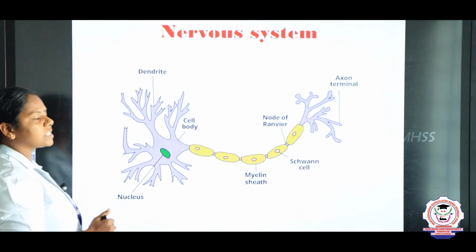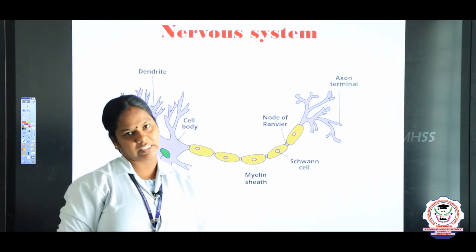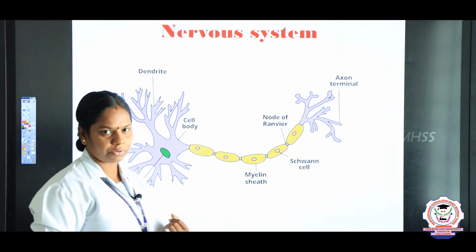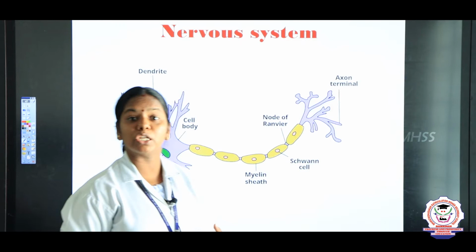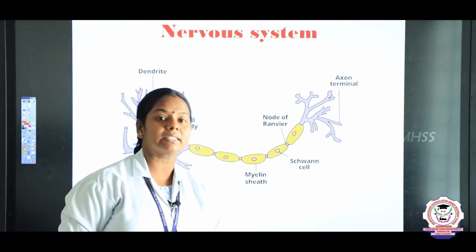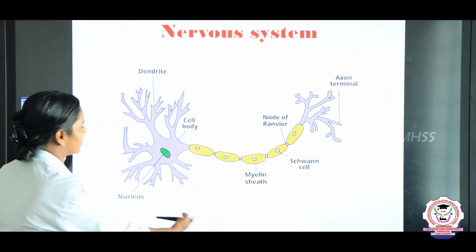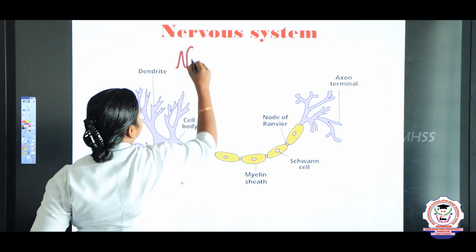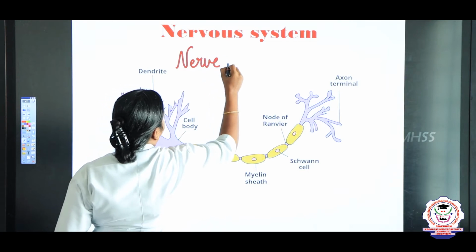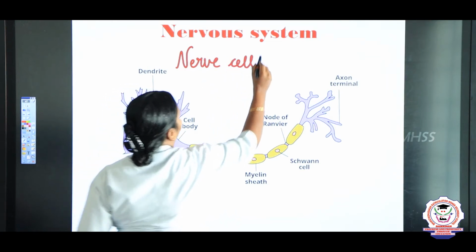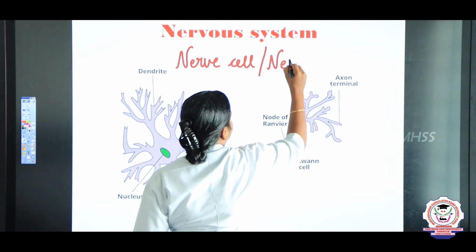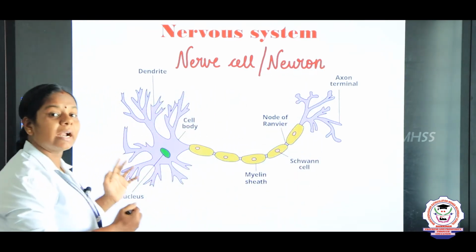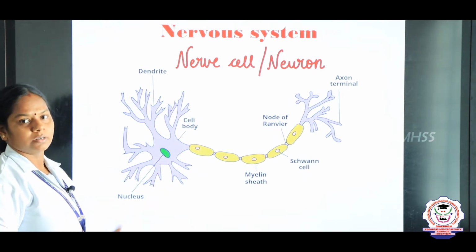So next we are going to study about the nervous system. Our nervous system consists of three parts. First part is a neuron or a nerve cell. Second one is a neuroglia. Third one is a nerve fibers. So first we are going to see about the structure of the nerve. What is this, children? It is a nerve cell, or in short, we can call it a neuron. So this is the structural and functional basis of our nervous system.